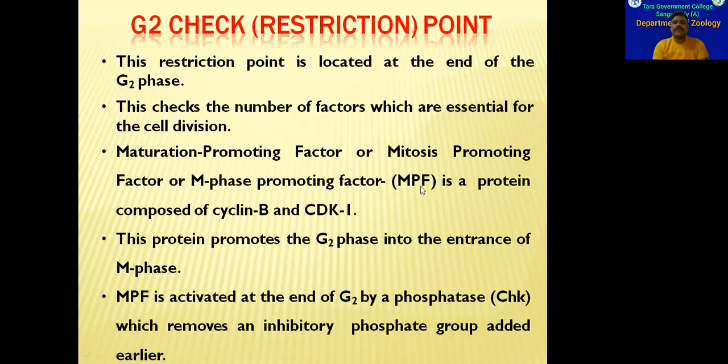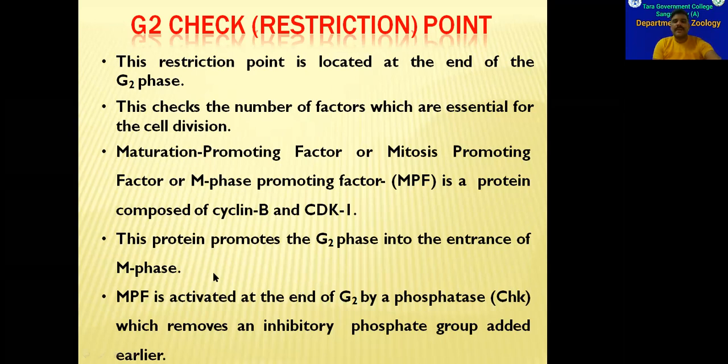When MPF is fully formed, then only will the cell enter into the division phase. That means the cell will pass the G2 checkpoint. So in this way, the G2 checkpoint sees the concentration of MPF. When the MPF concentration is full, the G2 checkpoint passes the cell to enter into the division phase.